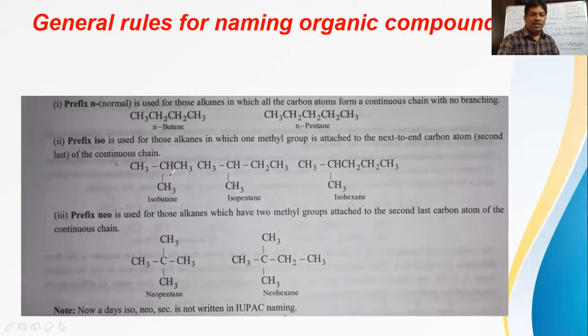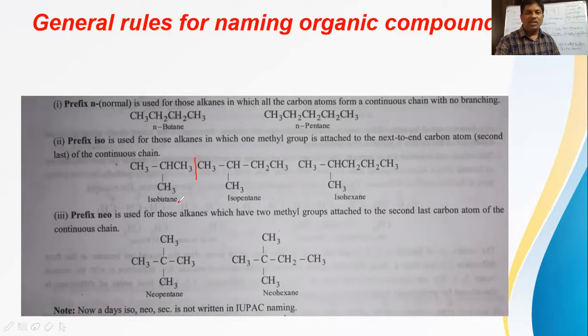In this structure, CH3 bond CH3 bond CH3, this is one terminal carbon, this is also a terminal carbon, the last carbon, and this one is the last but one, the second last. The second last bears one methyl branch, so it is called isobutane.